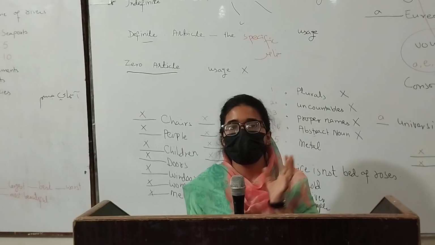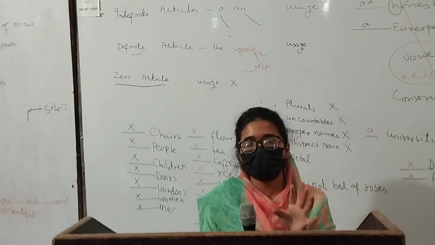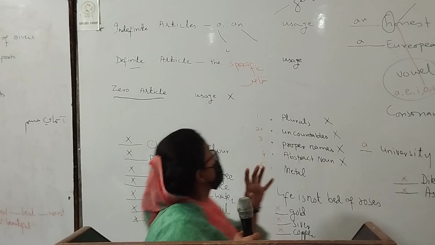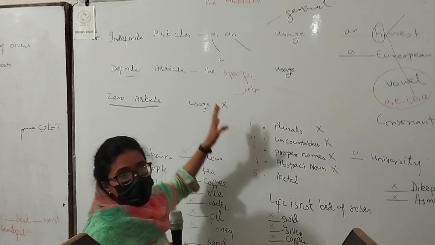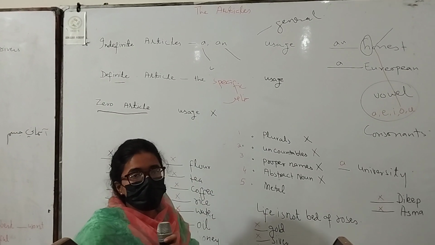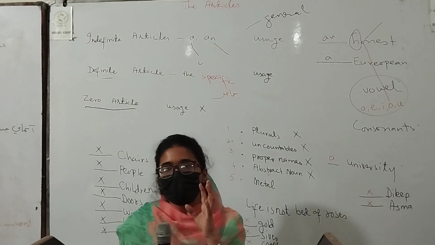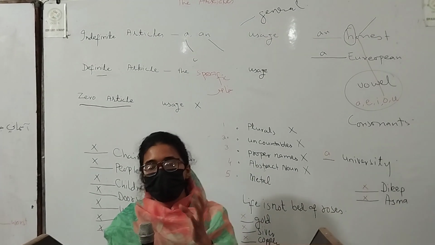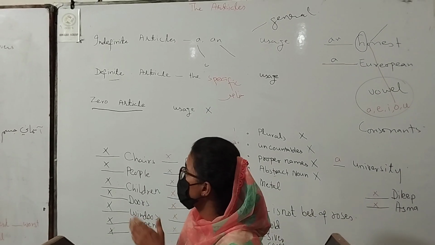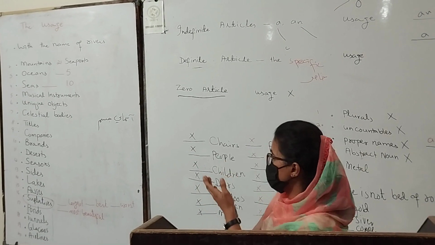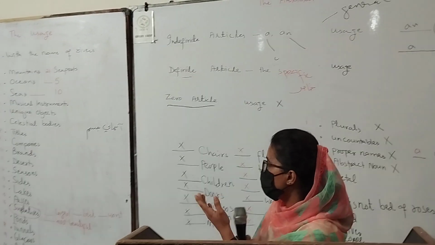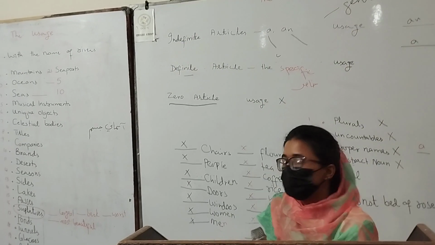My topic is article. There are two types of article, indefinite article and definite article. The indefinite article a is used with a vowel sound, and an is used with a consonant sound. The definite article the is used with mountain, ocean, scene, musical instrument, unique object, the seasons, site, lake, and all the examples.